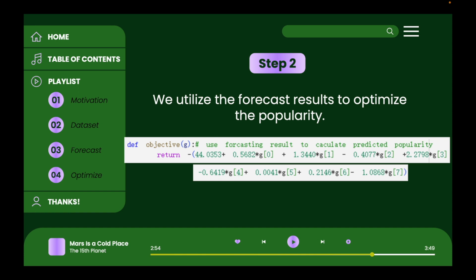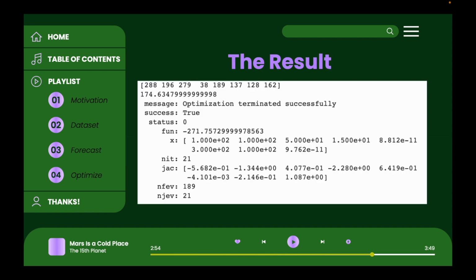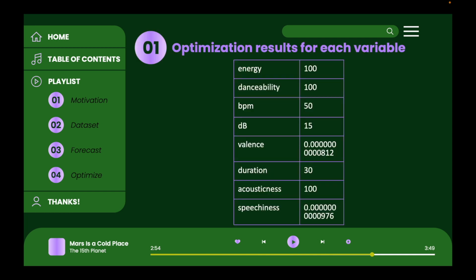Step 2. We utilize the forecast result to optimize the popularity. And this is the result. And on the next page, we're going to show you a better looking table of the results. So the result of the optimization is energy is 100, then stability 100, and so on.